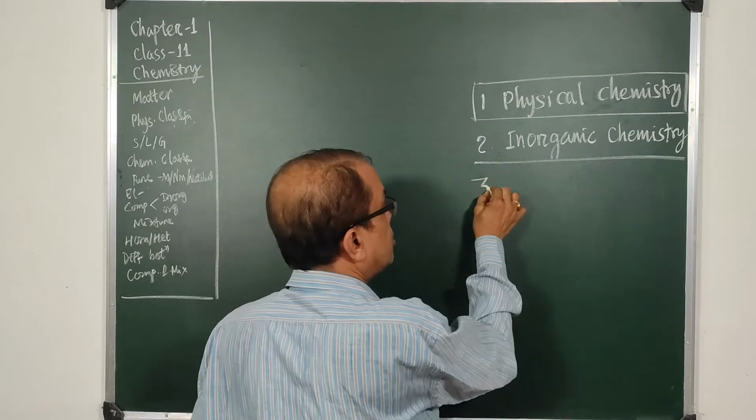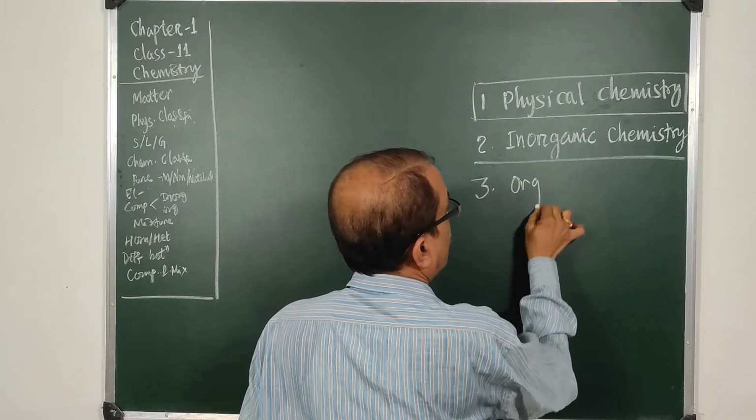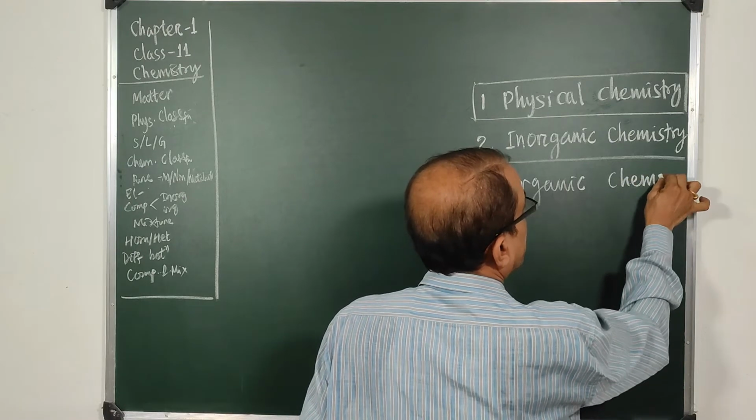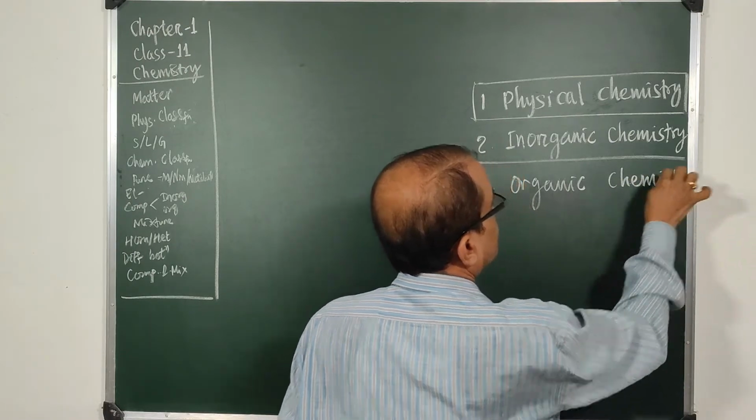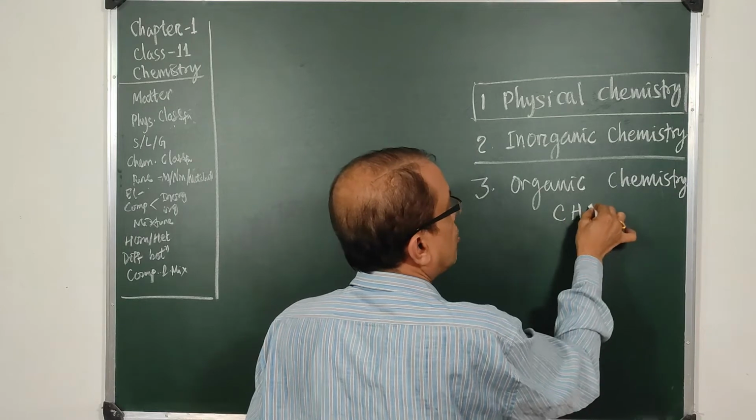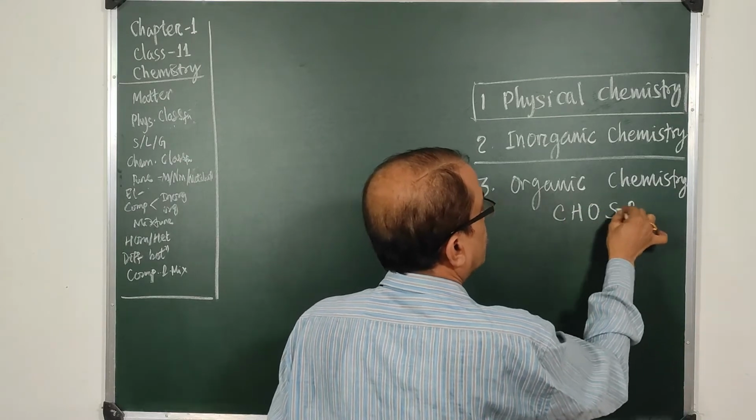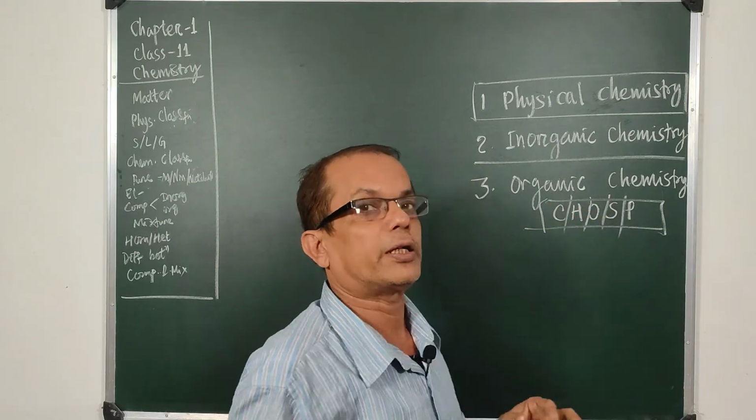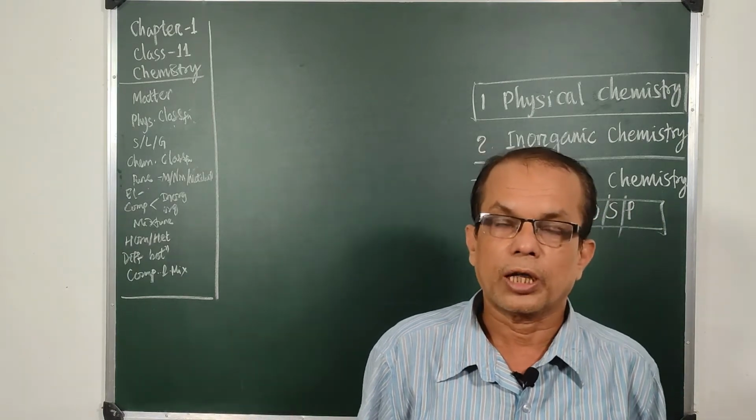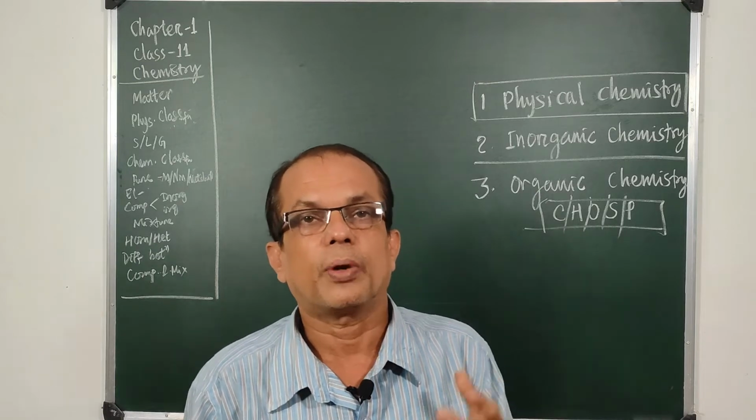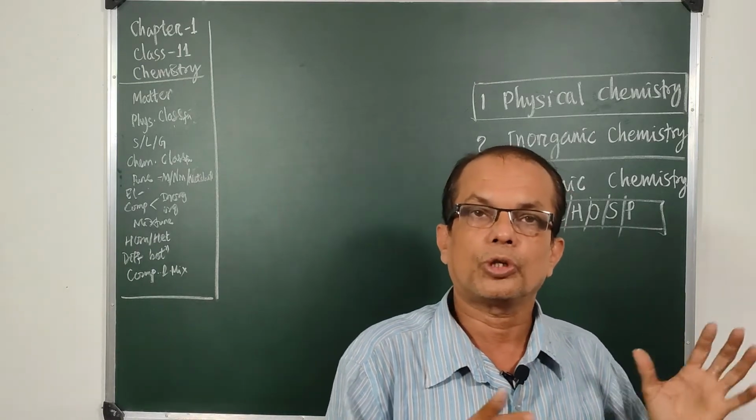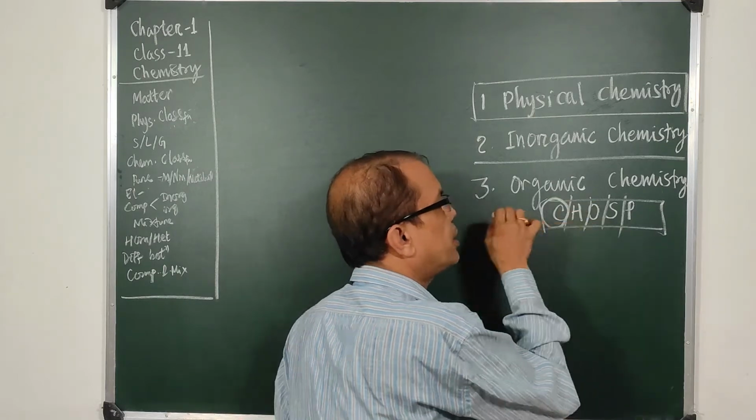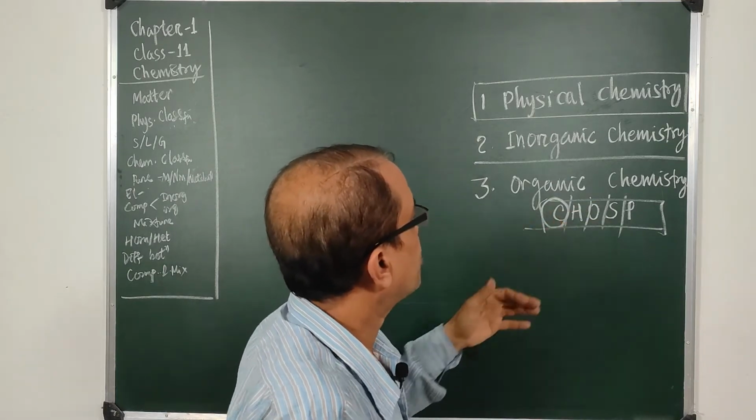The third part is naturally organic chemistry. Organic chemistry is the branch of chemistry that deals generally with carbon and its compounds. Carbon, hydrogen, oxygen, sulfur, phosphorus, how they have constituted the living organisms of this planet. The living bodies, the plants, the animals, are all composed of these elements, out of which carbon is the prominent, chief important element.